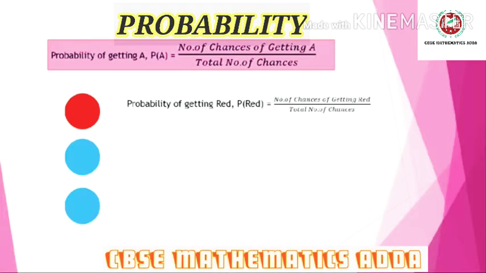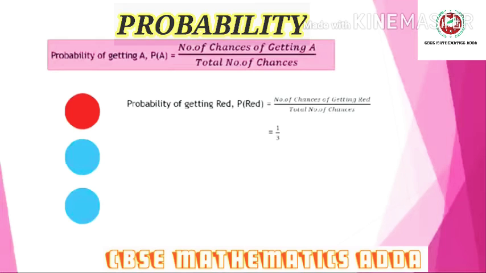The total number of chances is 3, because there are 3 bowls. So the probability of getting red is 1 by 3, a fraction that comes to 0.33333 and so on. Which means that if I take one bowl from here, the probability of getting a red bowl is 1 by 3.